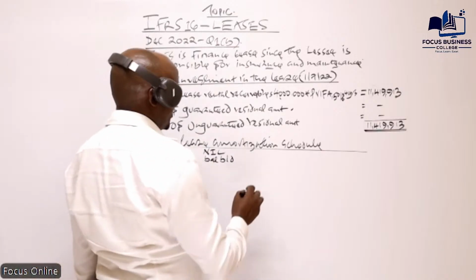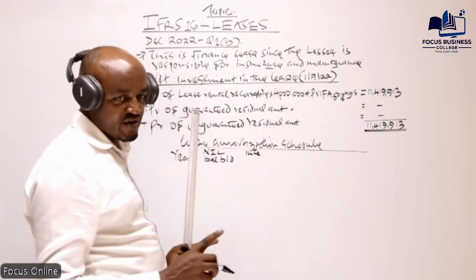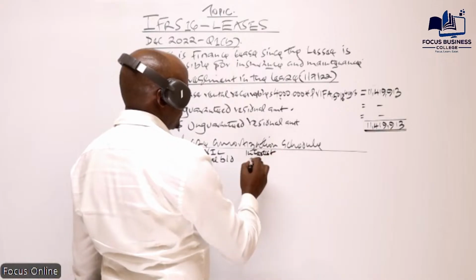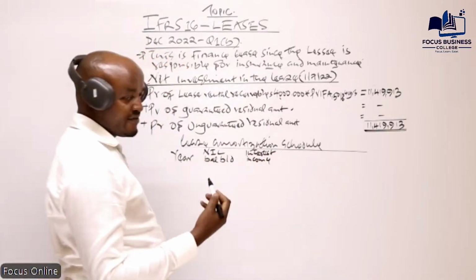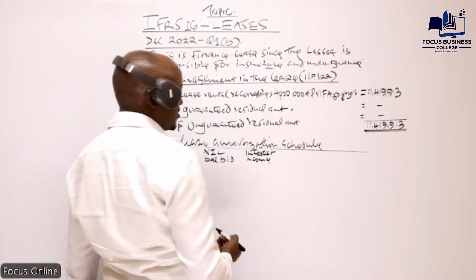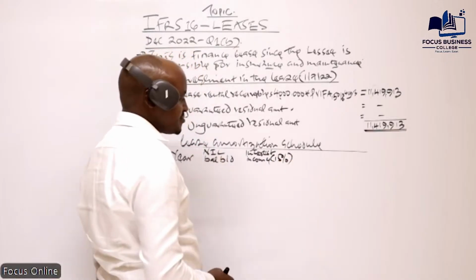Then, take into account these lease rentals are received at the end of the year. The next column will be for the interest, which will be an interest income. The owner of the asset has invested in the lease, so he'll be recognizing interest income. This will be computed at the rate of 15%.